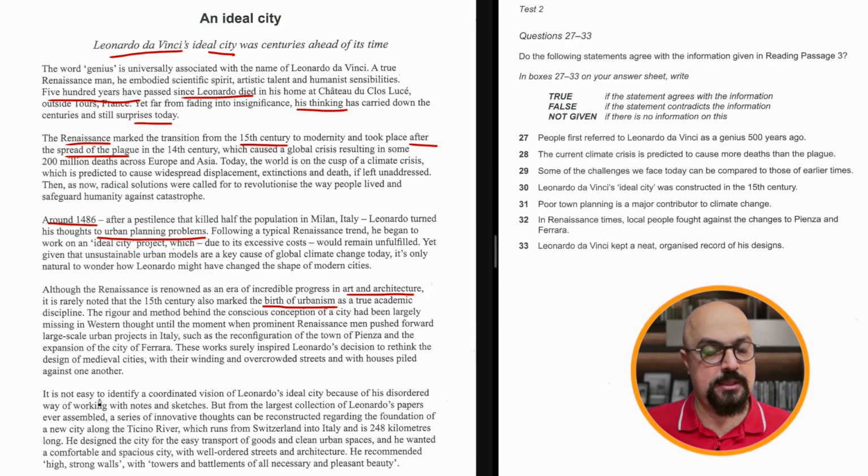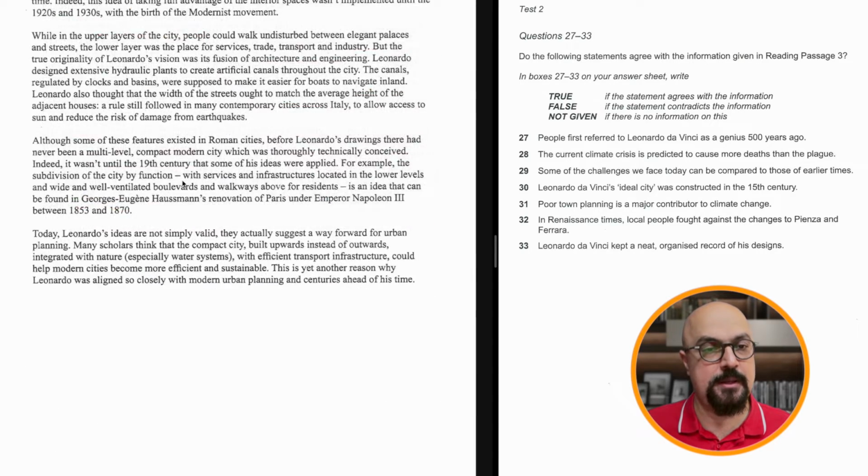It is not easy to identify a coordinated vision of Leonardo's ideal city because of his disordered way of working with notes and sketches. This is the way he worked. So the way he worked with notes and sketches seems to be disordered. Not easy to see the ideal city. Fine.